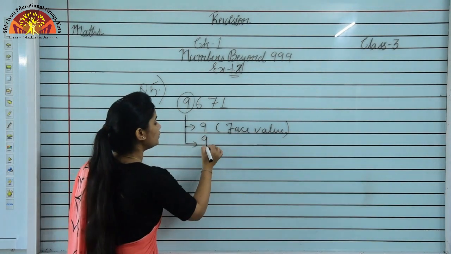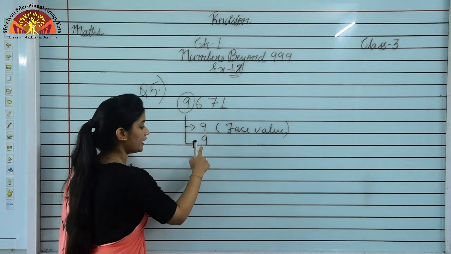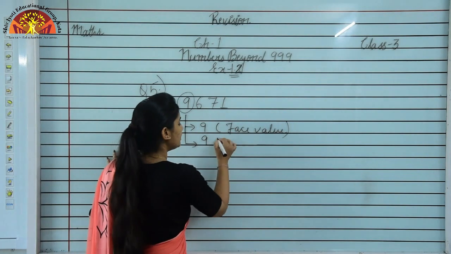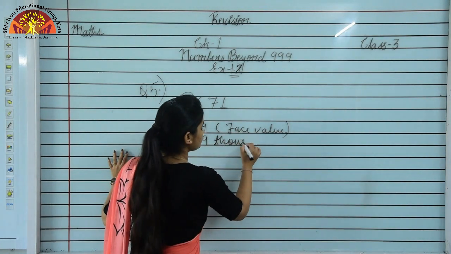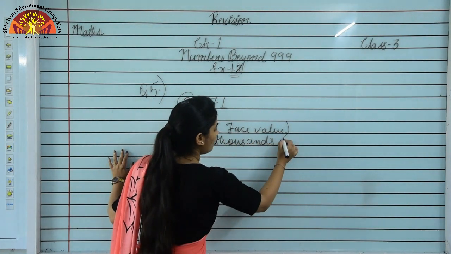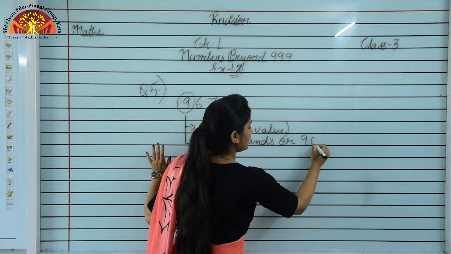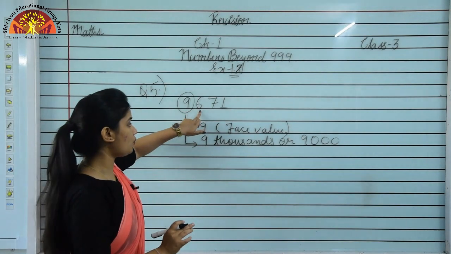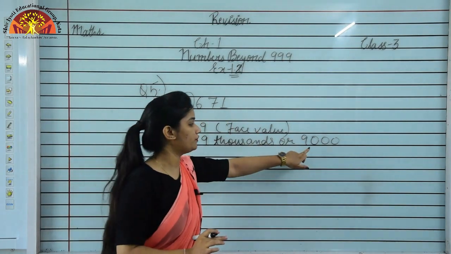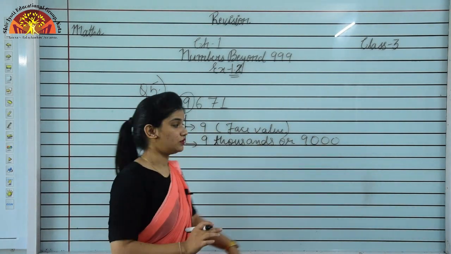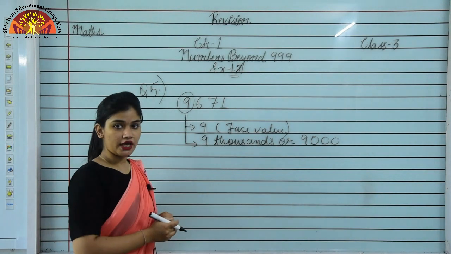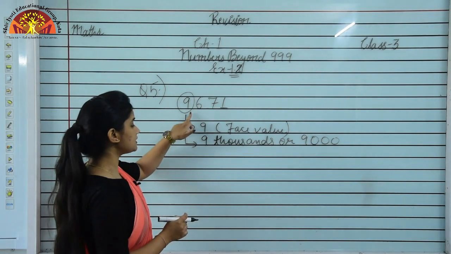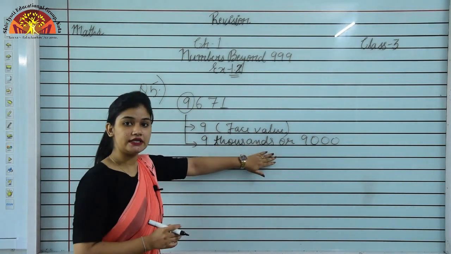So the place value of this 9 is 9 thousands. Or we can write it like this, 9,000. After 9 we can see 3 digits, so we can put 0, 0, 0. So this is the face value of 9, the digit itself, and this is the place value of 9, that is 9 thousands. Is it clear students?